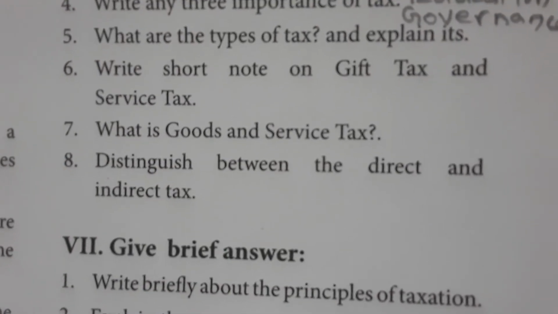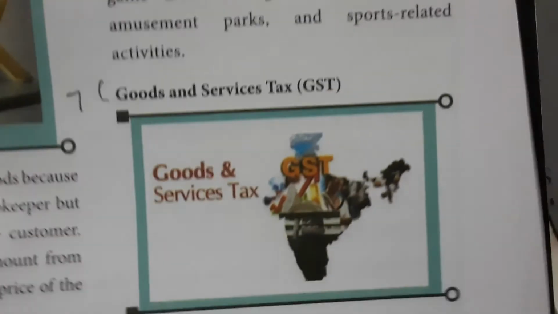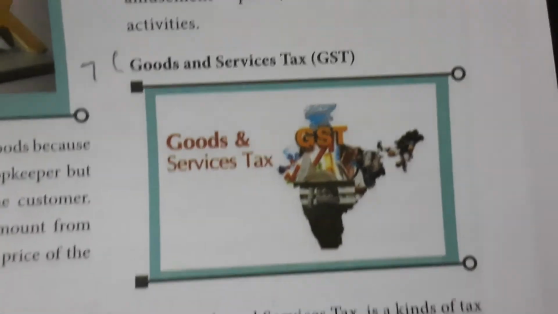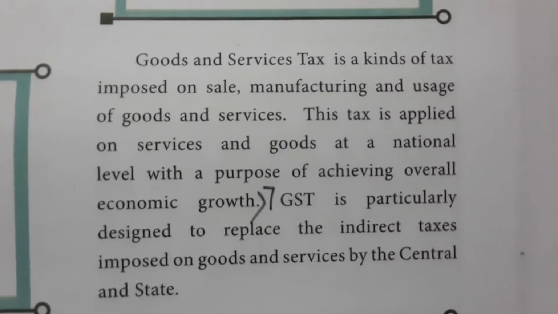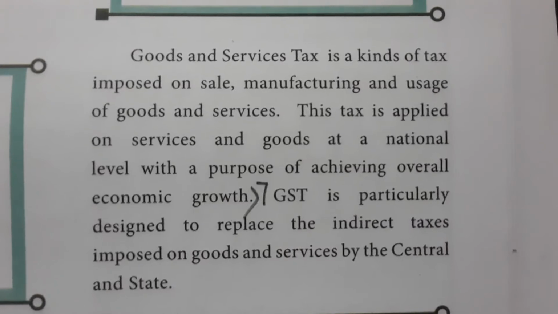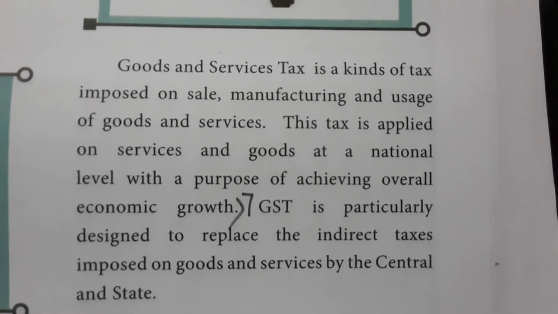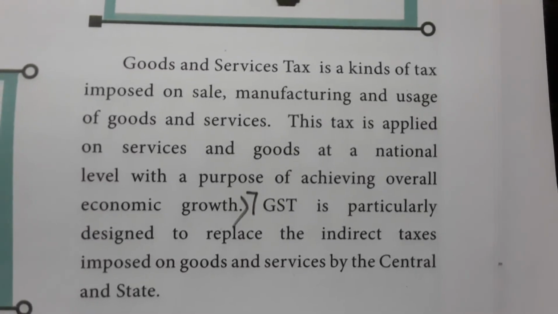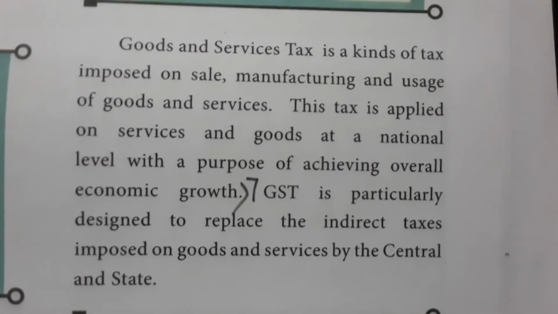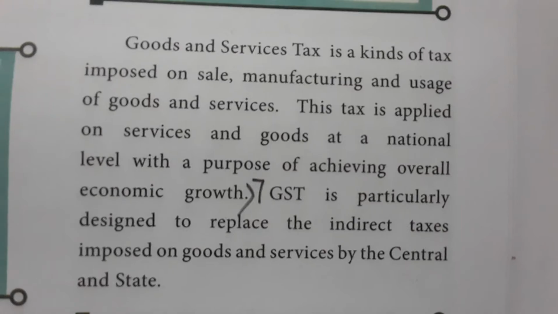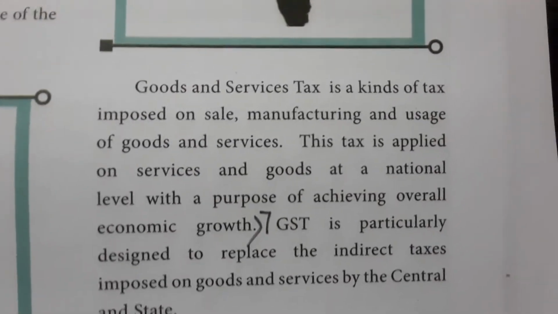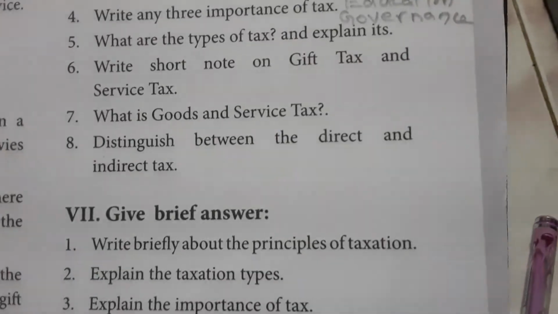And the seventh one, what is goods and service tax? GST. Goods and services tax is a kind of tax imposed on sale, manufacturing and usage of goods and services. This tax is applied on services and goods at a national level with the purpose of achieving overall economic growth. It is the answer for goods and service tax.